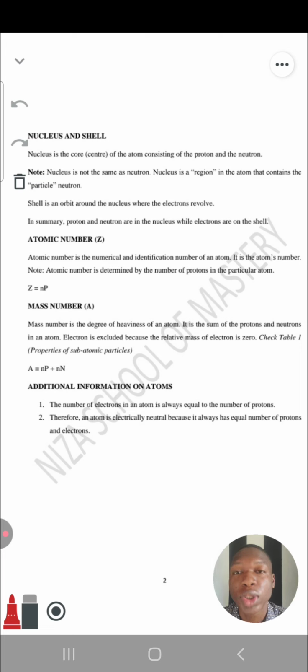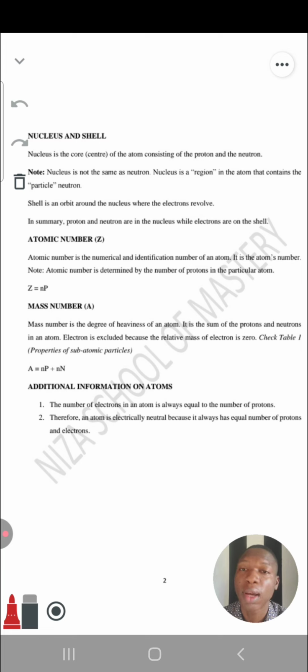So let's move to the next point there. Shell is an orbit around the nucleus where the electrons revolve. That's the shell, that round orbit. That's where the electrons revolve. They don't stay in the nucleus like proton and neutron. They stay around the shell. So in summary, proton and neutron are in the nucleus, while electrons are on the shell. Is that okay now? I'm sure you understand that.